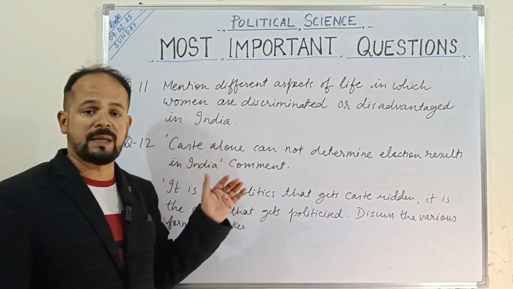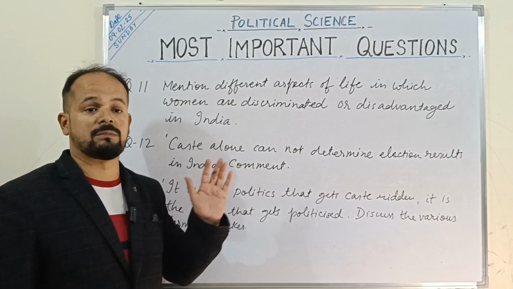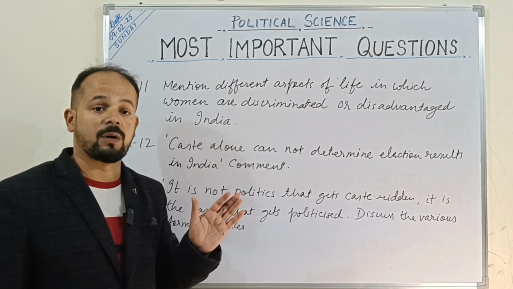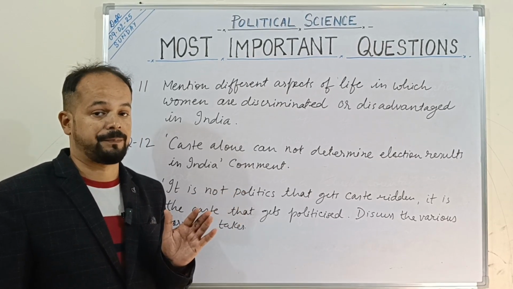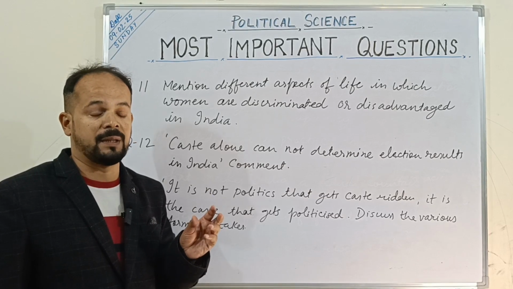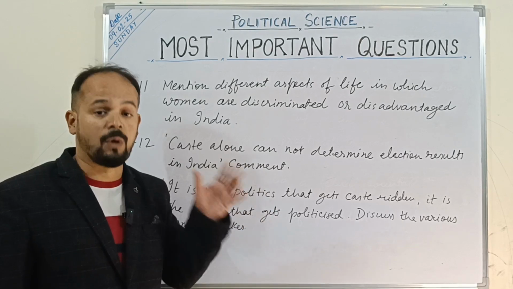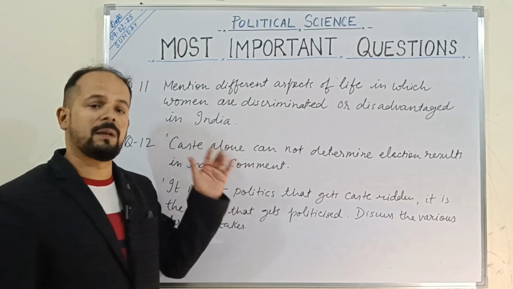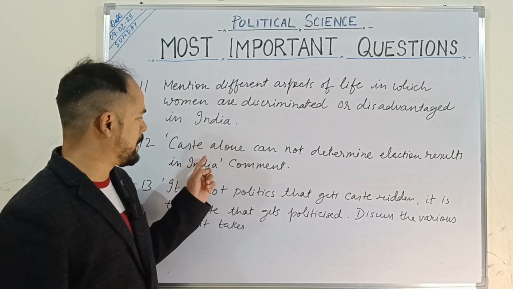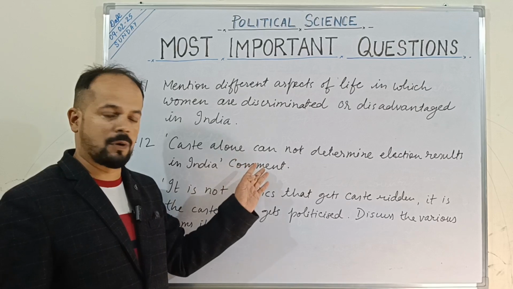And we have also seen many times that people have changed the ruling MP or ruling MLA if they're not happy with the work of the MP or MLA in our country, right? Had caste been the only factor, then probably they would have gone by caste only, even though the candidate after winning the election doesn't work for the people, and they would have been simply winning elections after elections, had caste been the only factor. Okay, so this answer is very much there in the book also, you can find it.